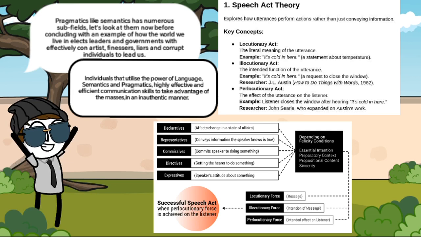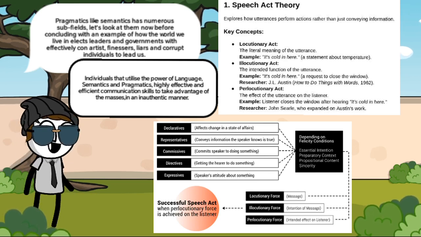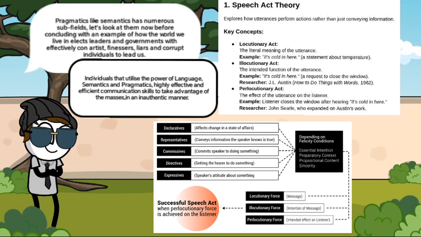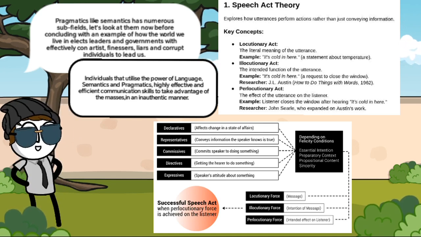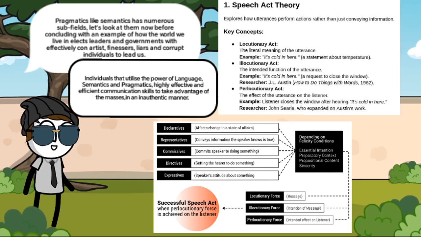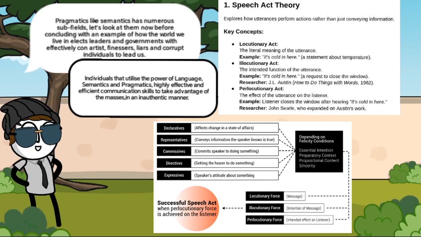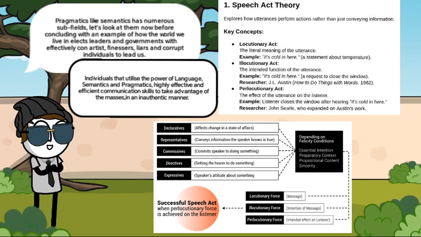For example, "it's cold in here" may be a request to close the window. Researcher J.L. Austin, How to Do Things with Words, 1962. The perlocutionary act, the effect of the utterances on the listener. Example, the listener closes the window after hearing "it's cold in here." Researcher John Searle, who expanded on Austin's work.